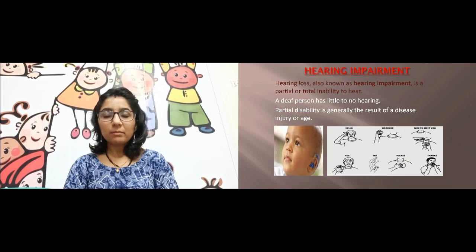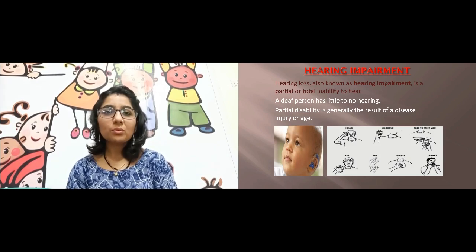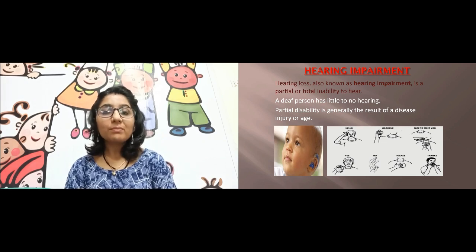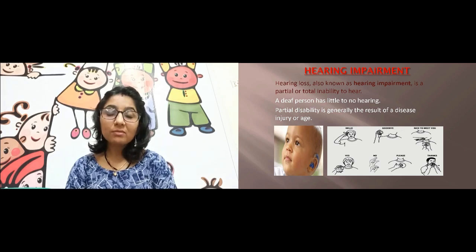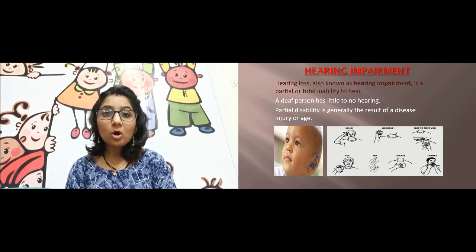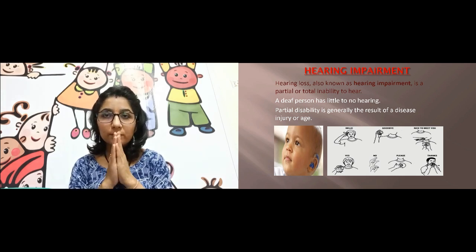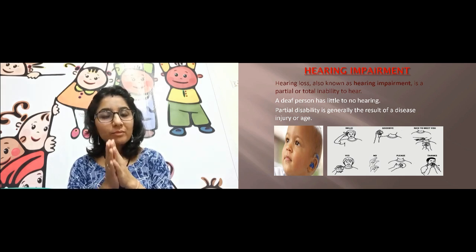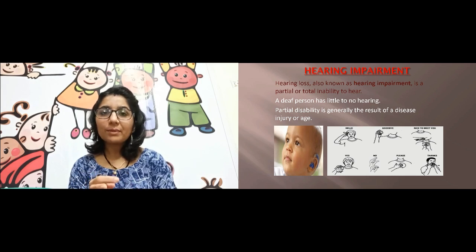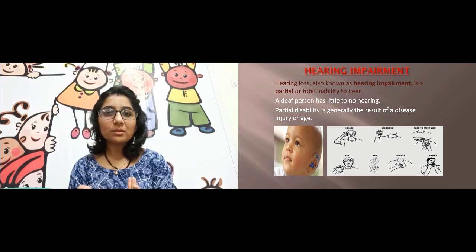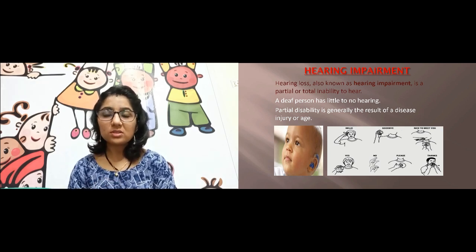Then hearing impairment. You must have seen a few people who are unable to listen, who are unable to hear. Some people have temporary hearing impairment, while some have permanently lost their capacity to listen. Okay, so that is a deaf person. He has little or no hearing. And if someone has partial disability, that might be because of certain injury, certain diseases, or due to age. The old age people are not able to listen, so that is the reason.